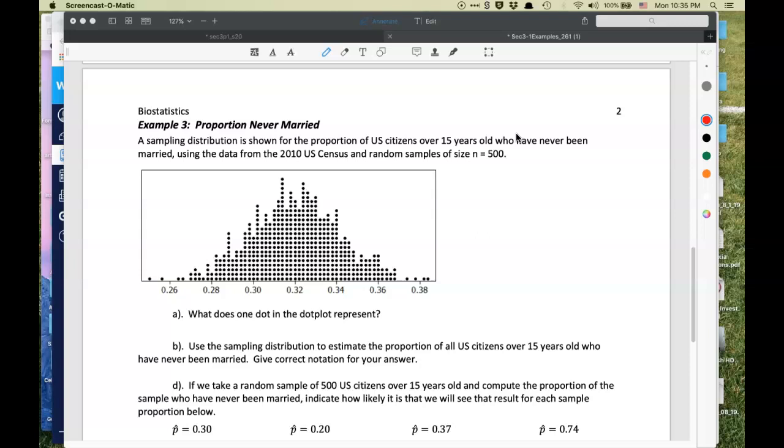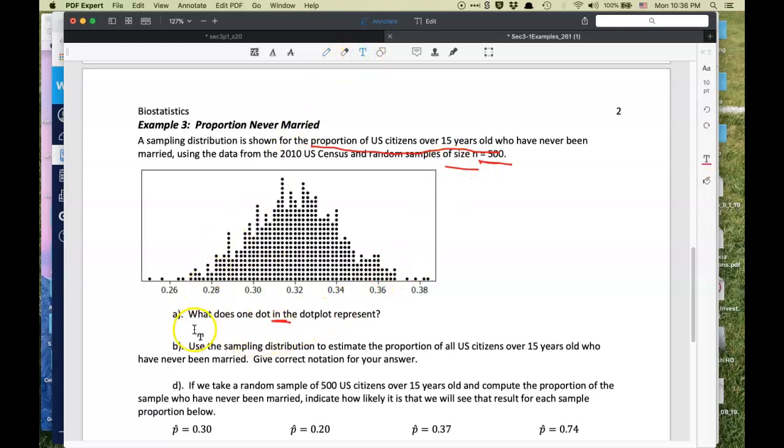This is a sampling distribution shown for the proportion of U.S. citizens over 15 years old who have never been married, using the data from the 2010 census and random samples of 500. So pretty large sample sizes. Taking samples from the census, which is the population. So what does one dot represent? One dot is going to represent the proportion of U.S. citizens over 50 years old in a sample of size 15.